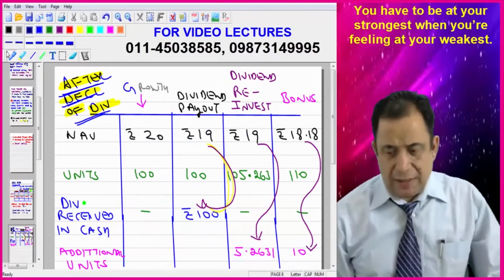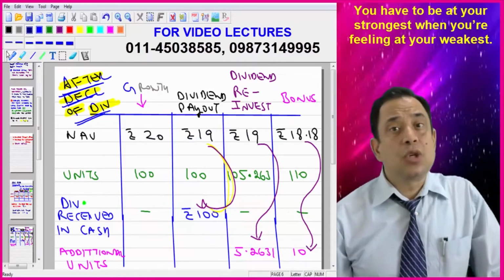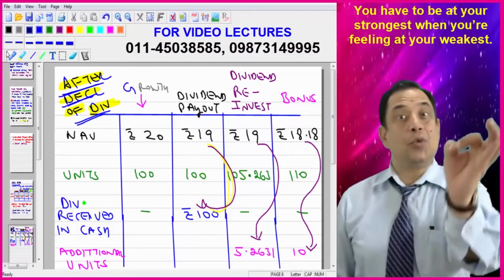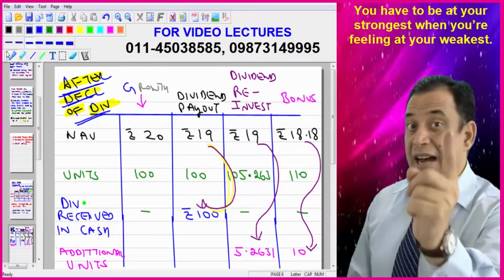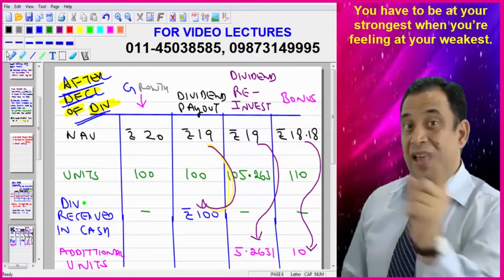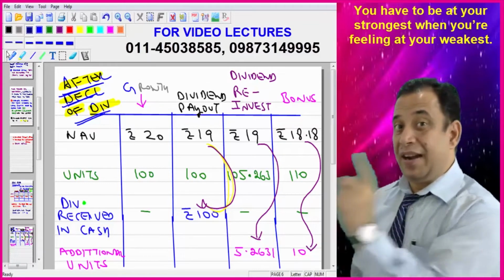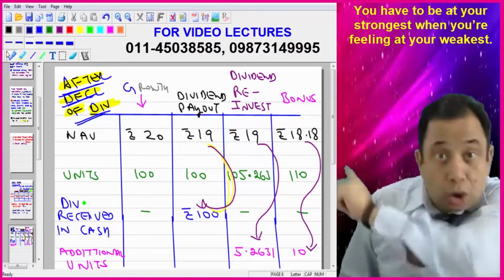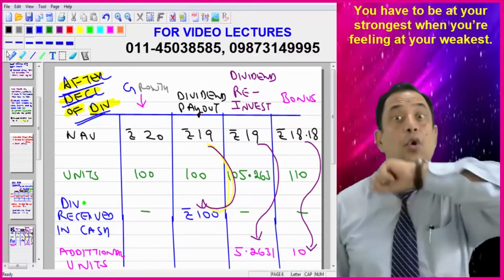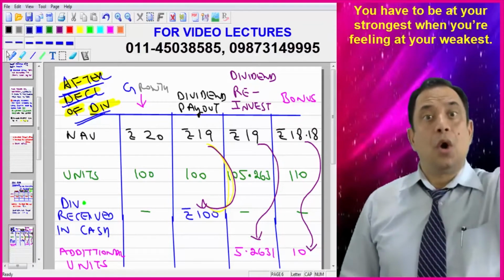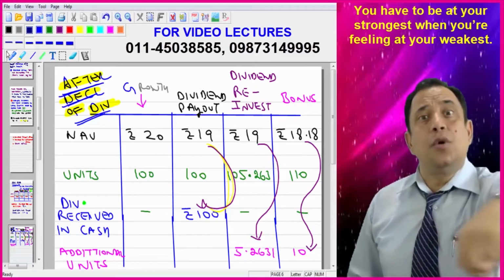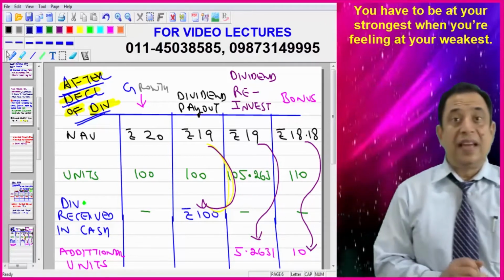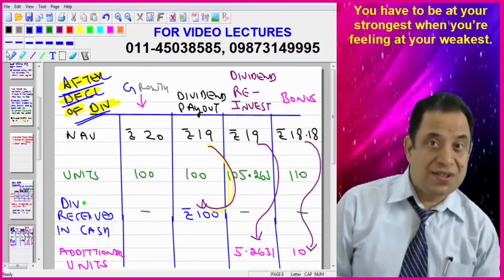Now the point is, if this mutual fund has declared the dividend, the dividend declaration is 100 rupees, because 100 units are being held by all these investors, and rupee 1 per unit is the dividend. So total dividend which they are getting is 100. But in case of growth, there is no dividend, no reinvestment, no bonus. All the amount is reinvested, no dividend is declared. So just see, in the growth, NAV is highest, that is 20 rupees.